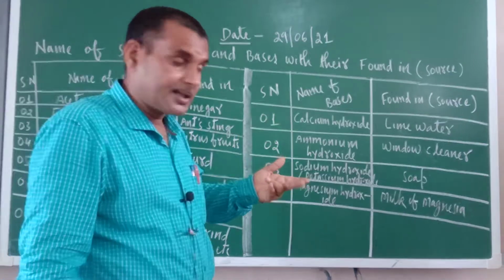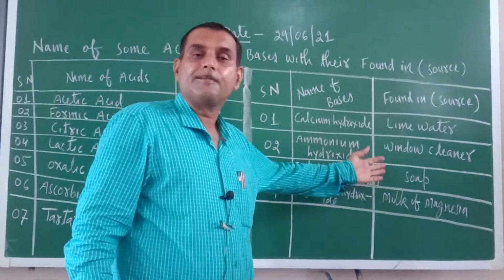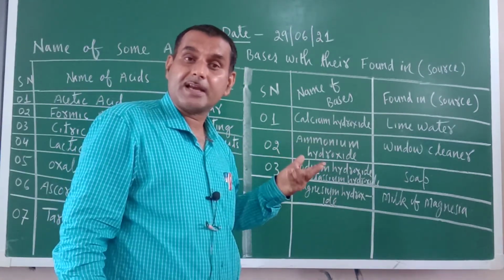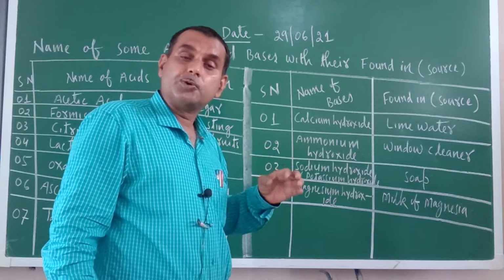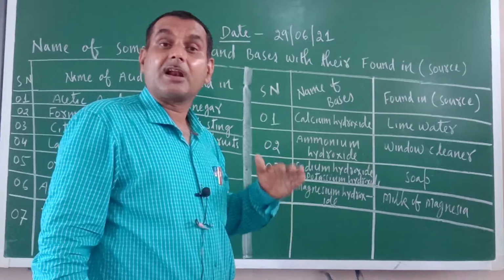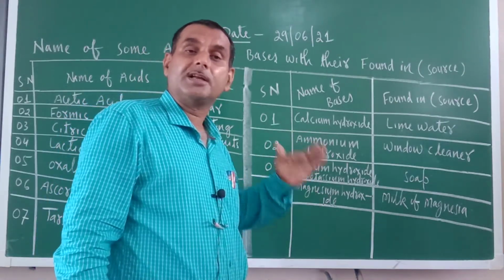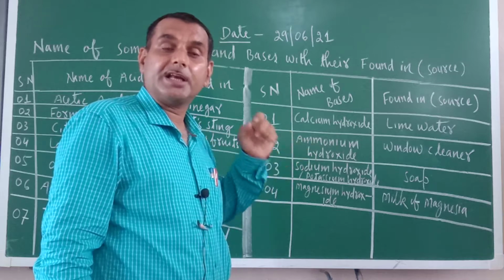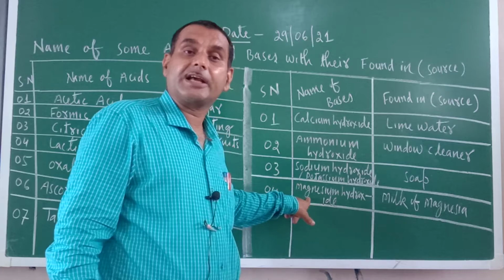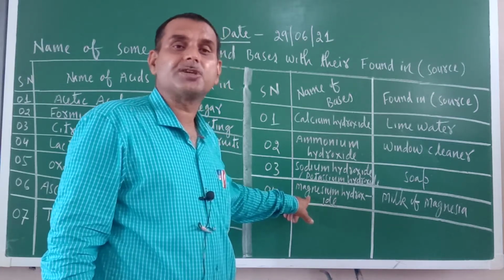Now you may ask, sir, why only milk of magnesia? These are bases, so we could take anything. We could also drink soap solution so that the acidity subsides. But remember, we should take only those chemicals into our body which are not harmful. If you take soap solution, it may cause internal injury. But magnesium hydroxide does not cause internal injury. That is why we use magnesium hydroxide.